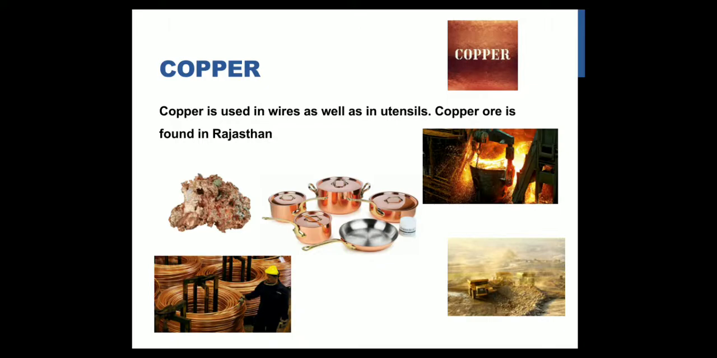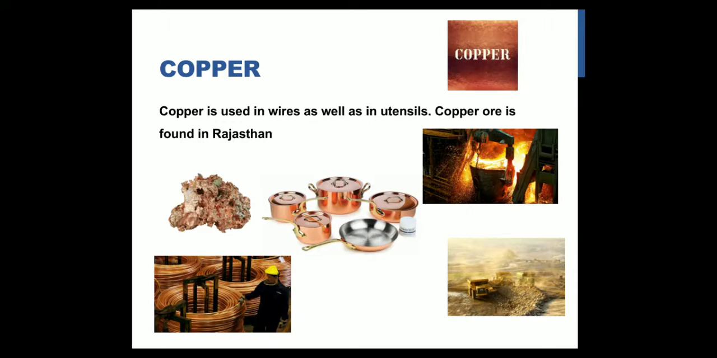Next comes copper. You can see the picture. Copper is mostly used in wires, and also in utensils. In shops you can see copper utensils, right? And the copper ore is found in Rajasthan in great amount.